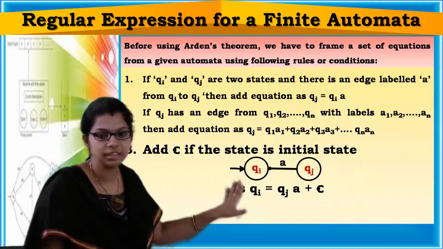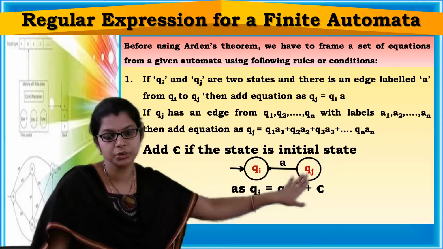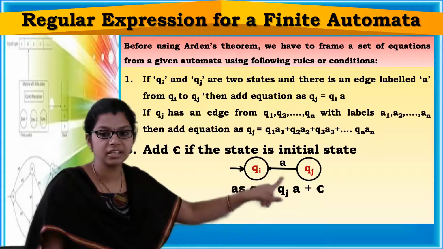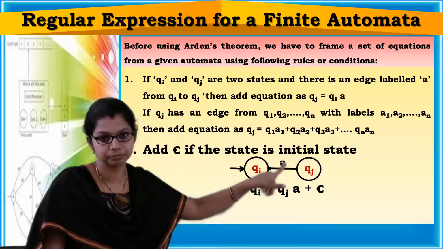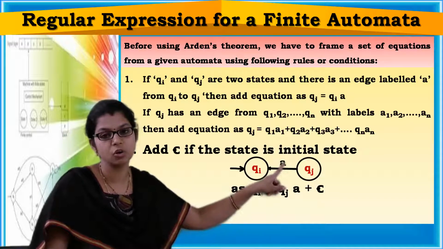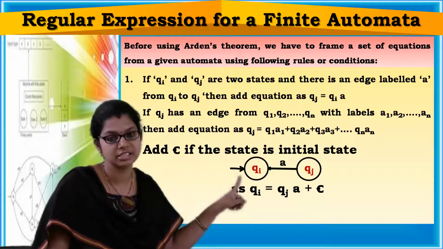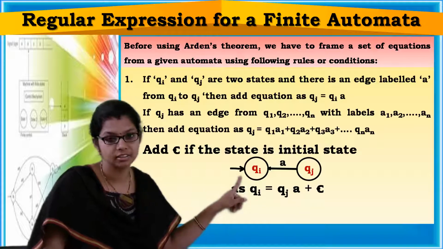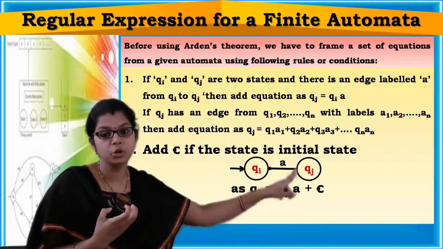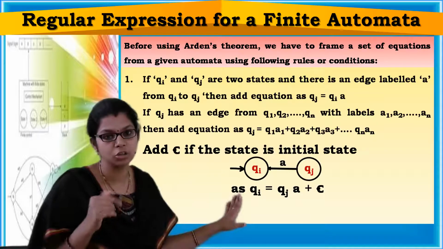See, here we have two states, Qi and Qj, and from Qj to Qi you have one transition on input symbol A. Qi is an initial state and it is having a transition from Qj on input symbol A. Then you have to add epsilon to the equation.